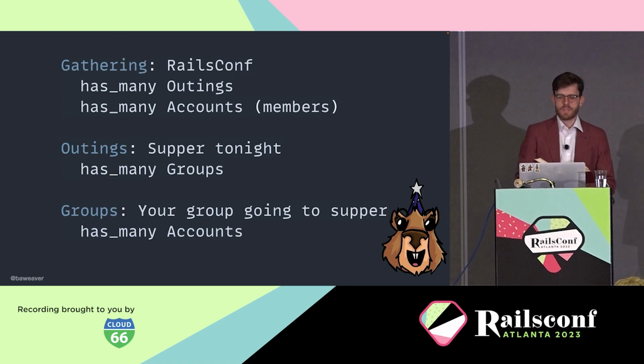So we start out with a gathering, like let's say RailsConf, which has many outings, which might be something like supper tonight, and it has many accounts, which might be people that are attending that conference. The outings, of course, might be supper tonight, or it might be karaoke, or it might be any other number of things we don't know. And the groups happen to be the individual groups that are going to that, because you're not going to have 100 people trying to go into one poor restaurant. We hope not, at least.